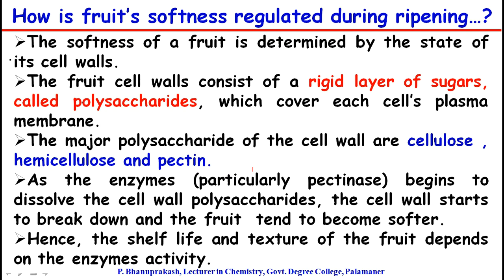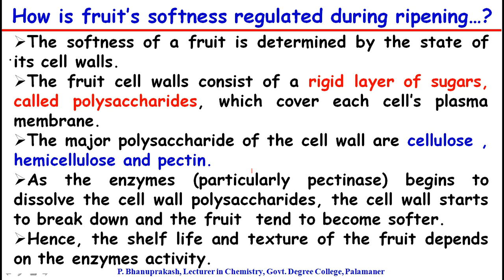How is fruit softness regulated during ripening? The softness of a fruit is determined by the state of its cell walls. The fruit cell walls are generally made up of rigid layers of sugars called polysaccharides, which cover each cell plasma membrane. The major polysaccharides of the cell wall are cellulose, hemicellulose, and pectin.